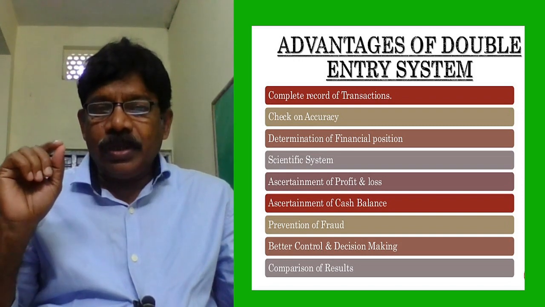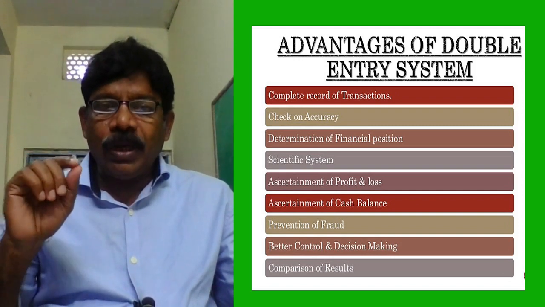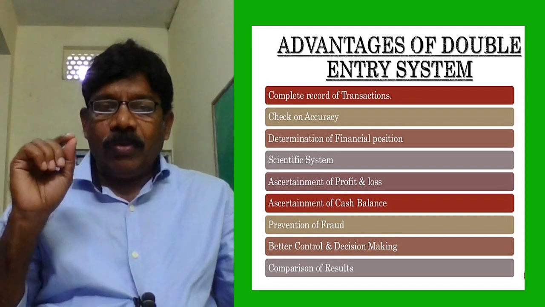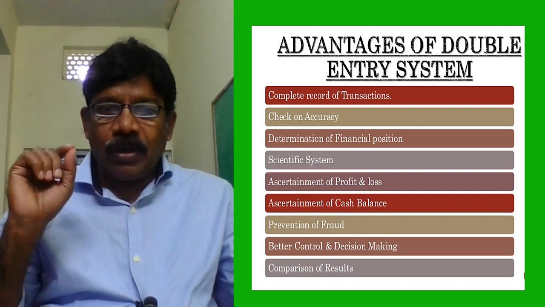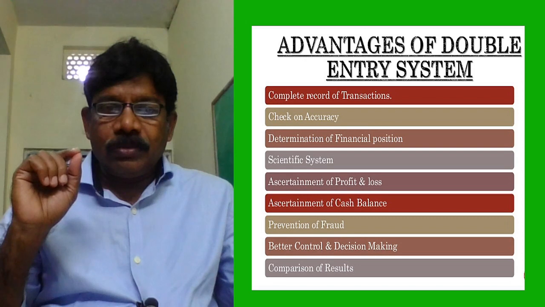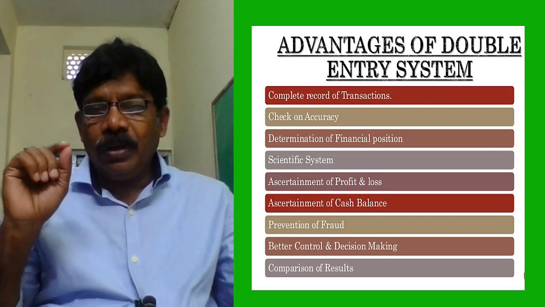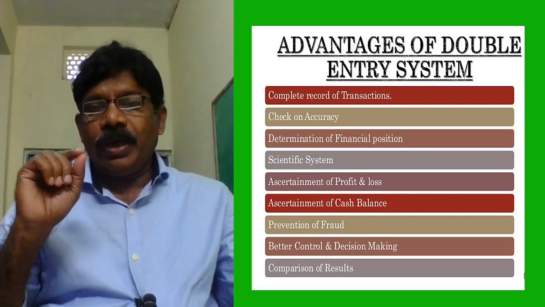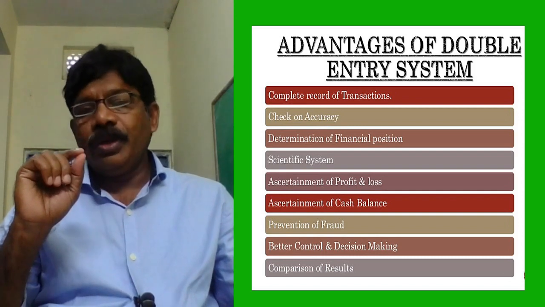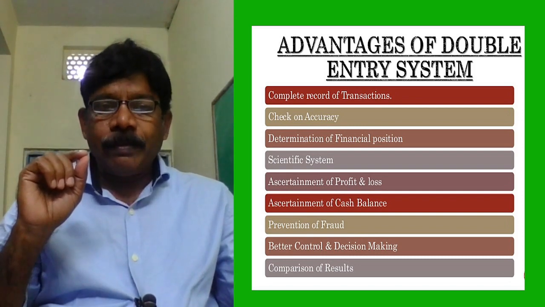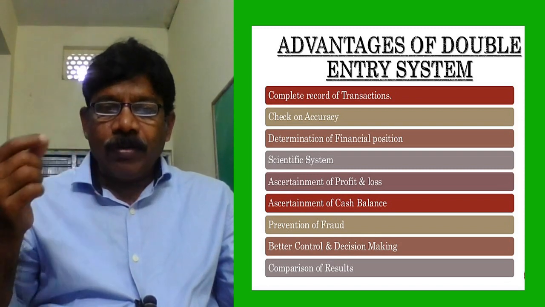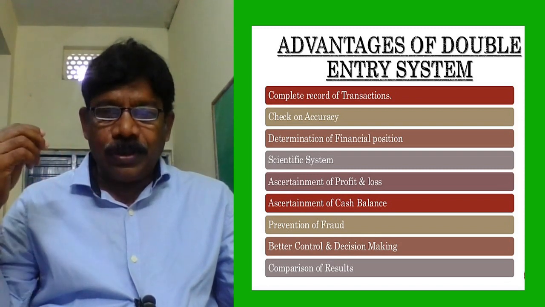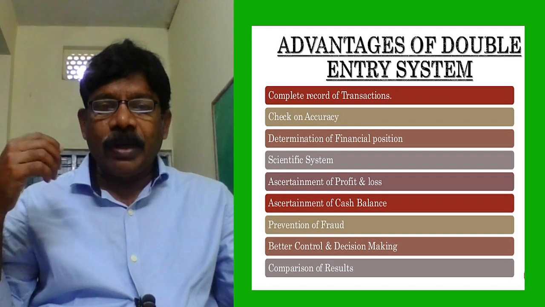Only by using the scientific system can we debit one account and credit the other account. Not simply that, we can also ascertain profit or loss. With the help of this double entry system, we prepare the trial balance and later we prepare the profit and loss account and balance sheet. Ascertainment of cash balance.